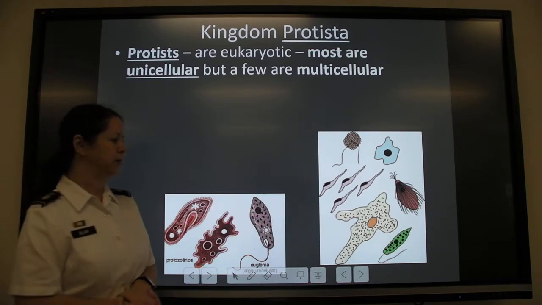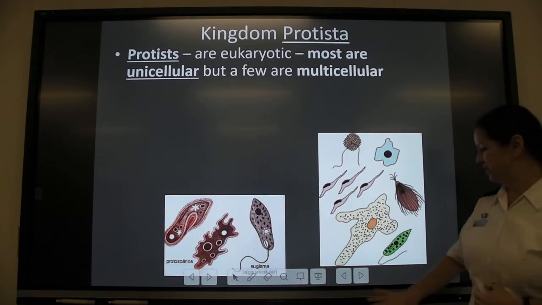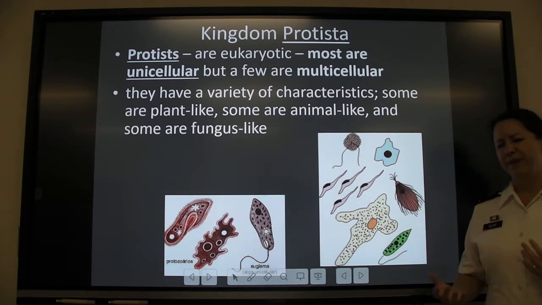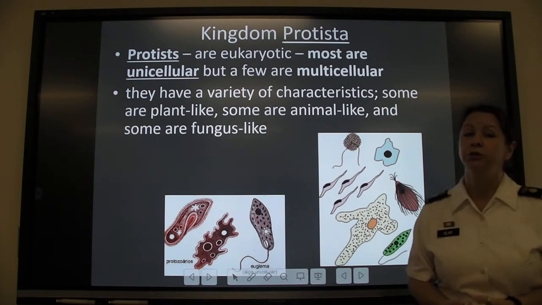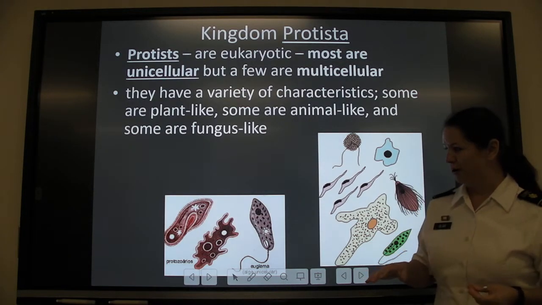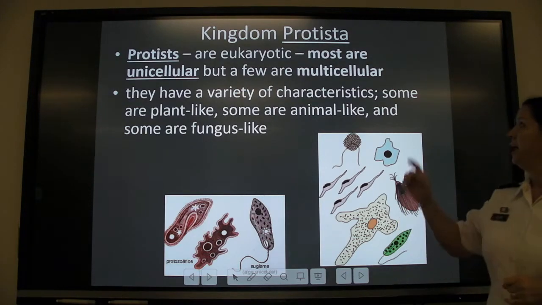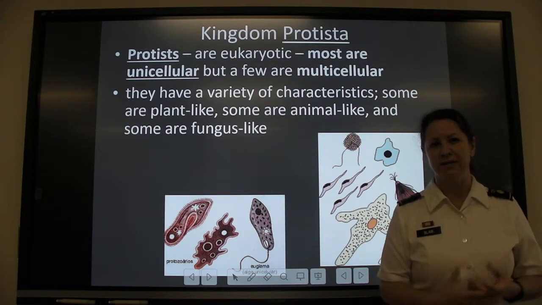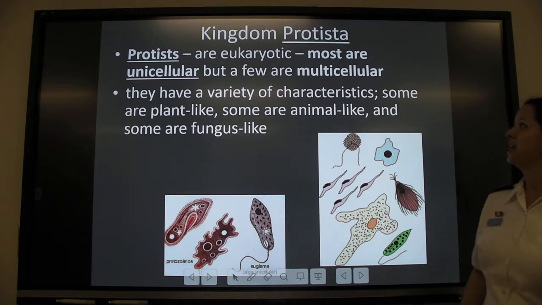Most of the ones that you'll hear about and see, like these examples here, these are all single-celled. They have a variety of characteristics, makes them a little bit odd, because some of them are plant-like. So some of them can actually do photosynthesis. Some of them are animal-like. A couple of these things are actually little predators. They will actually hunt down and eat other cells. And some are fungus-like, which means they are decomposers and they help break down dead things. So a little bit of everything is thrown into this kingdom, Protista.